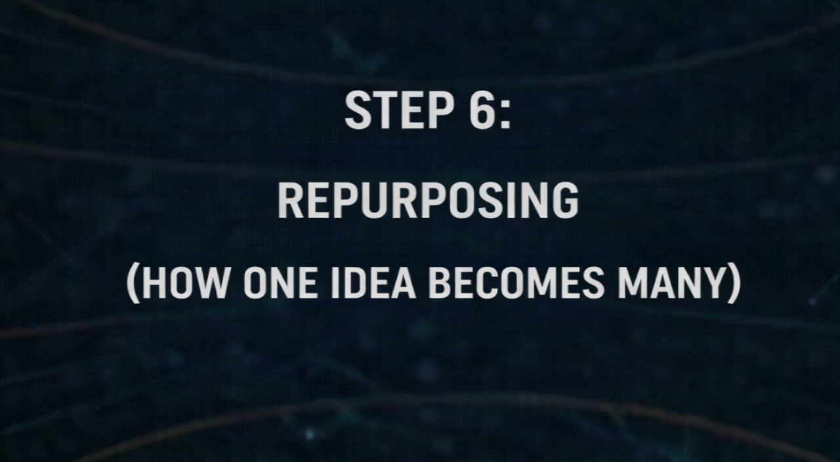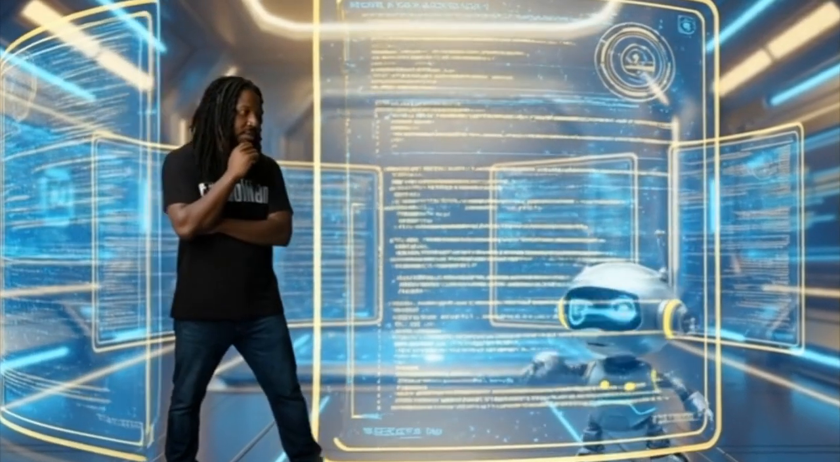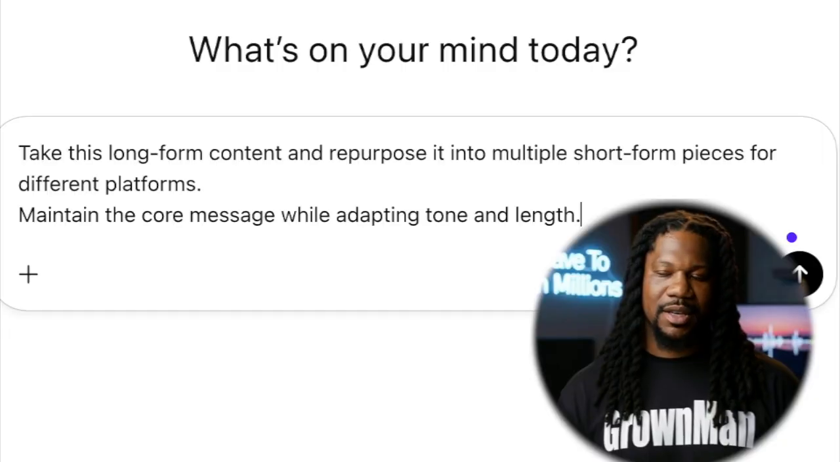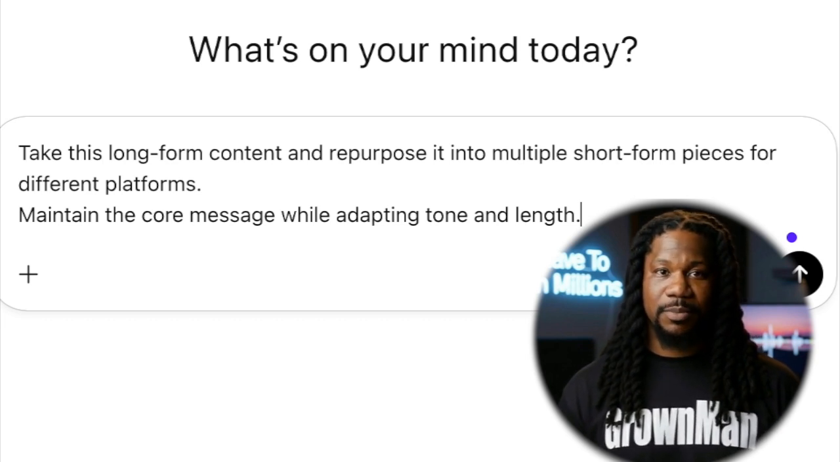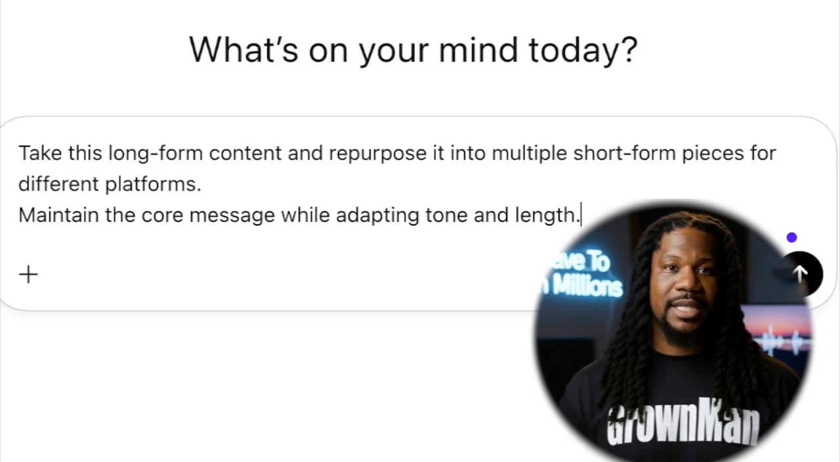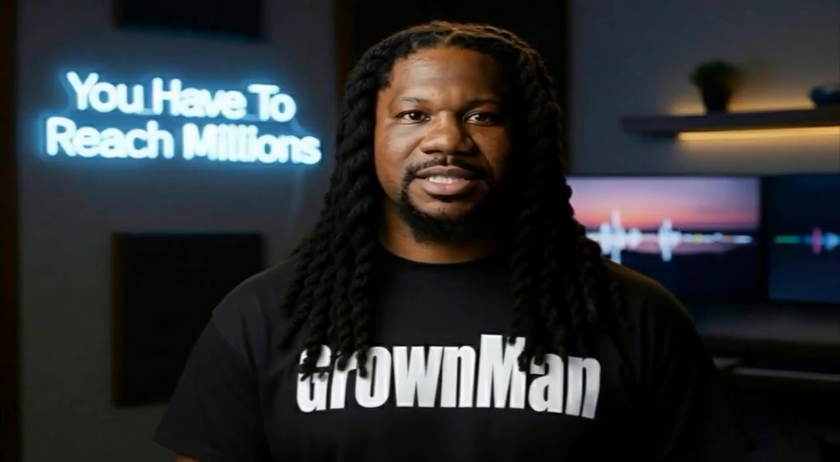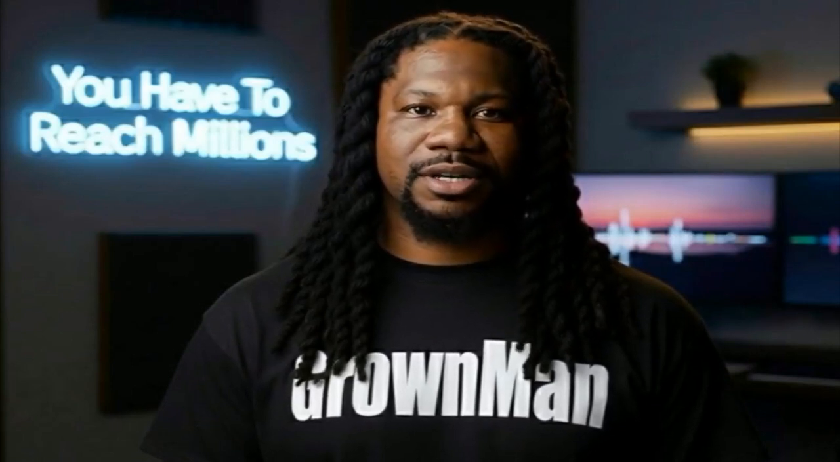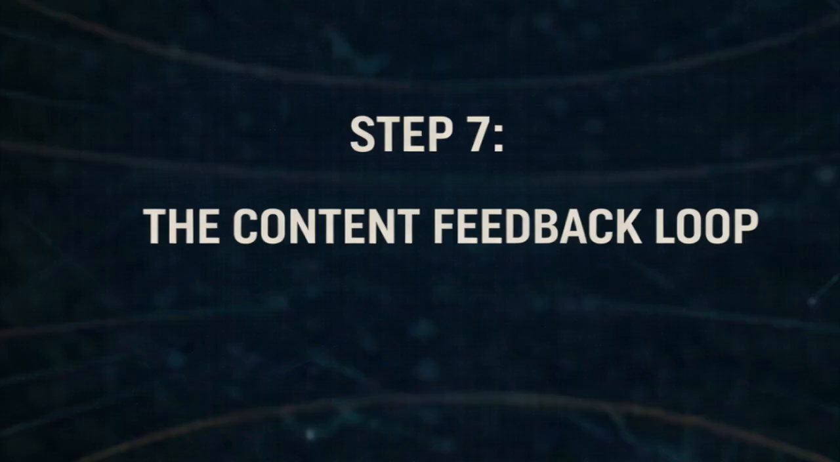Step 6, repurposing. How one idea becomes many. If you're not repurposing, you're leaving reach on the table. This is the repurposing prompt. Take this long-form content and repurpose it into multiple short-form pieces for different platforms. Maintain the core message while adapting tone and length. This is how one video becomes 5 to 10 clips. One idea reaches multiple platforms. Output multiplies without more work. This is leverage.